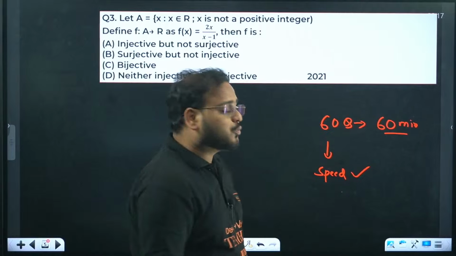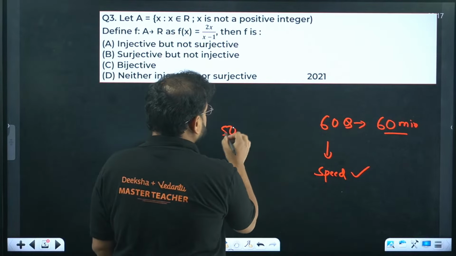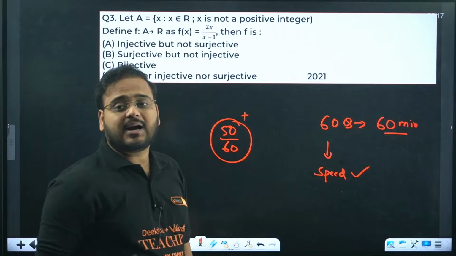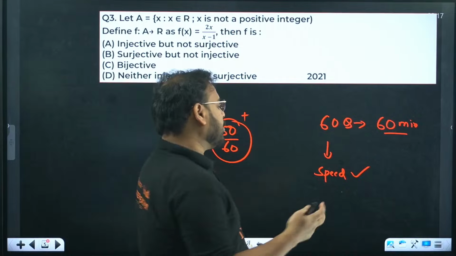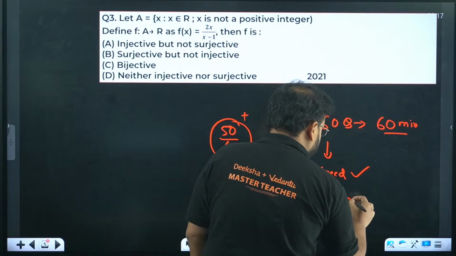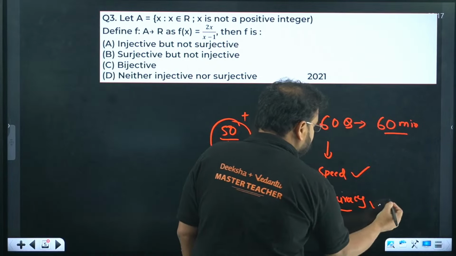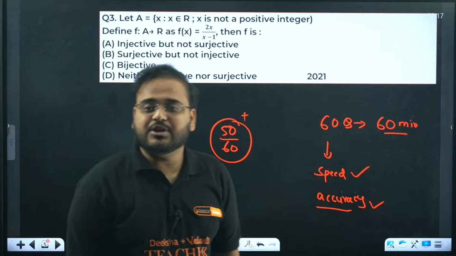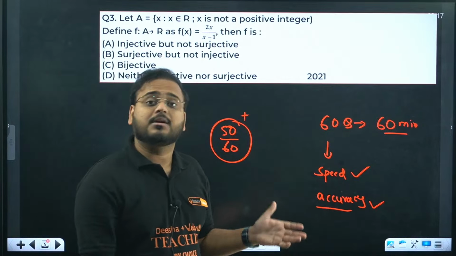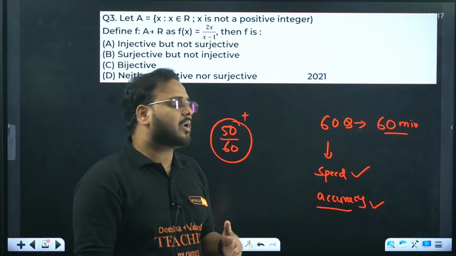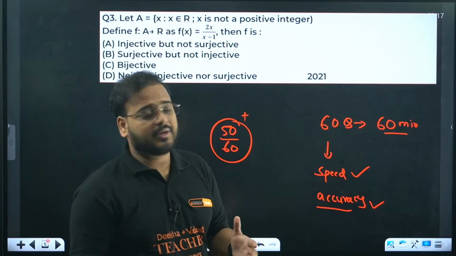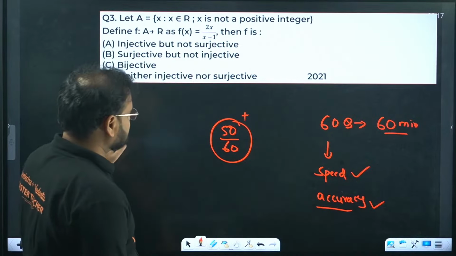Alongside that, students score 50 plus out of 60 marks. It means it's going to be high scoring. So you have to work on speed as well as accuracy. Because it's a high scoring examination, you cannot just get 30 marks and say it's decent, sir. That was there in JEE. But in your KCET, your score has to be really, really high. I hope this is clear.